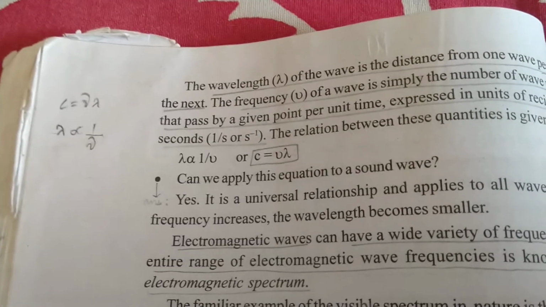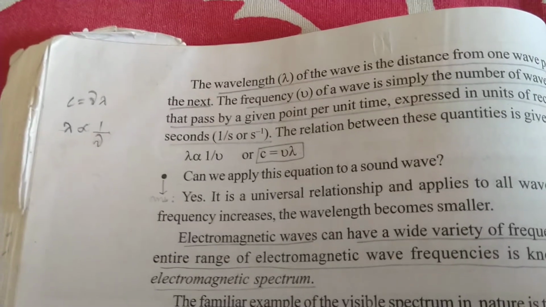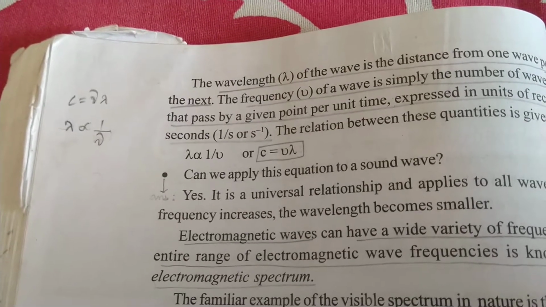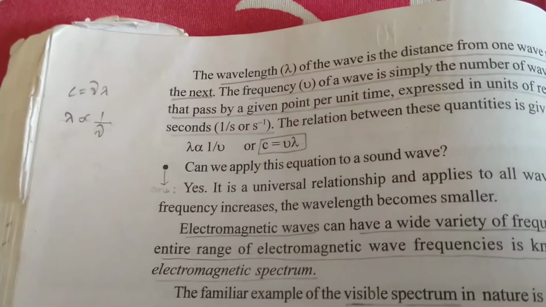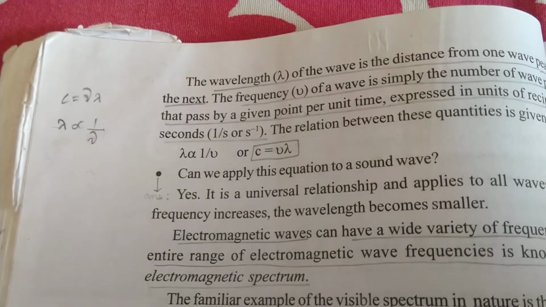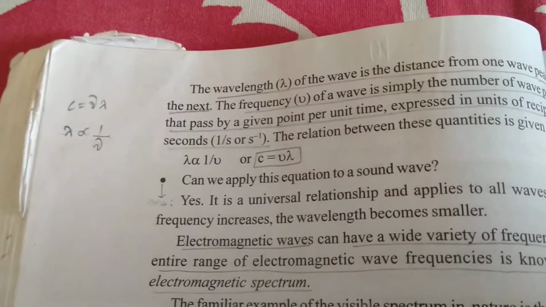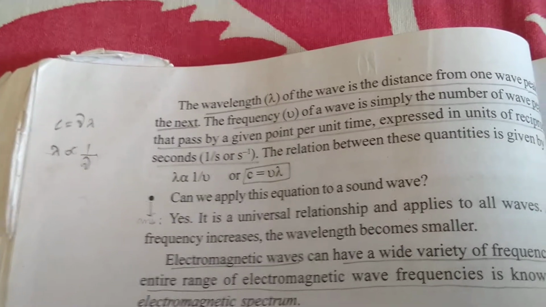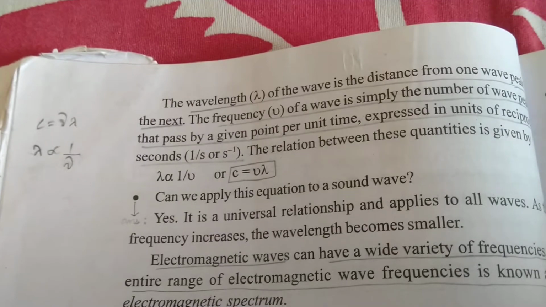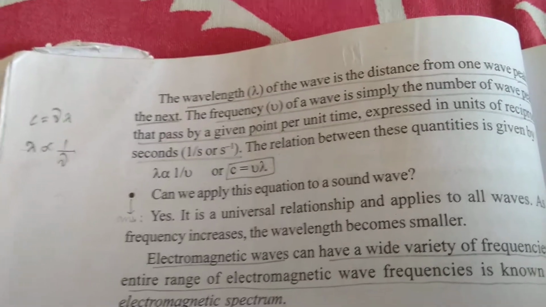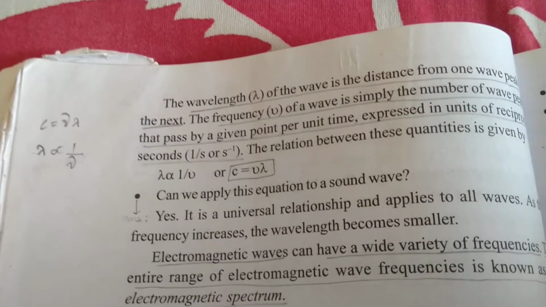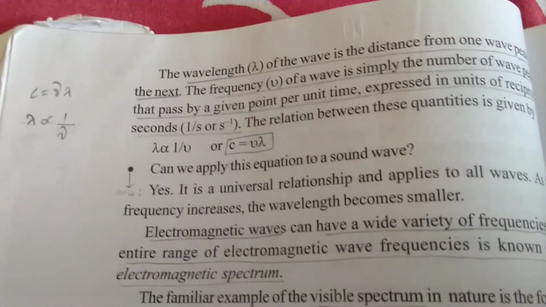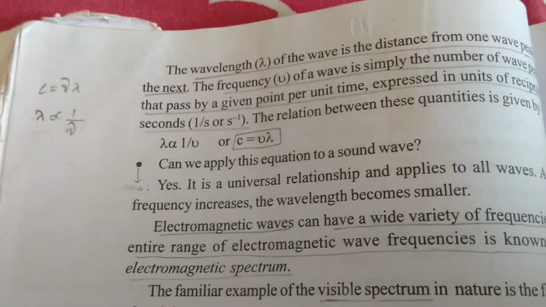What is the wavelength? Wavelength is the size or length of the wave. The wave you are taking here is a transverse form of the wave, which means you have crests and troughs. One crest and one trough together form a wave. So that is the length. The distance between two successive crests or troughs is called the wavelength. That is how you can say it if you are talking about a transverse waveform.